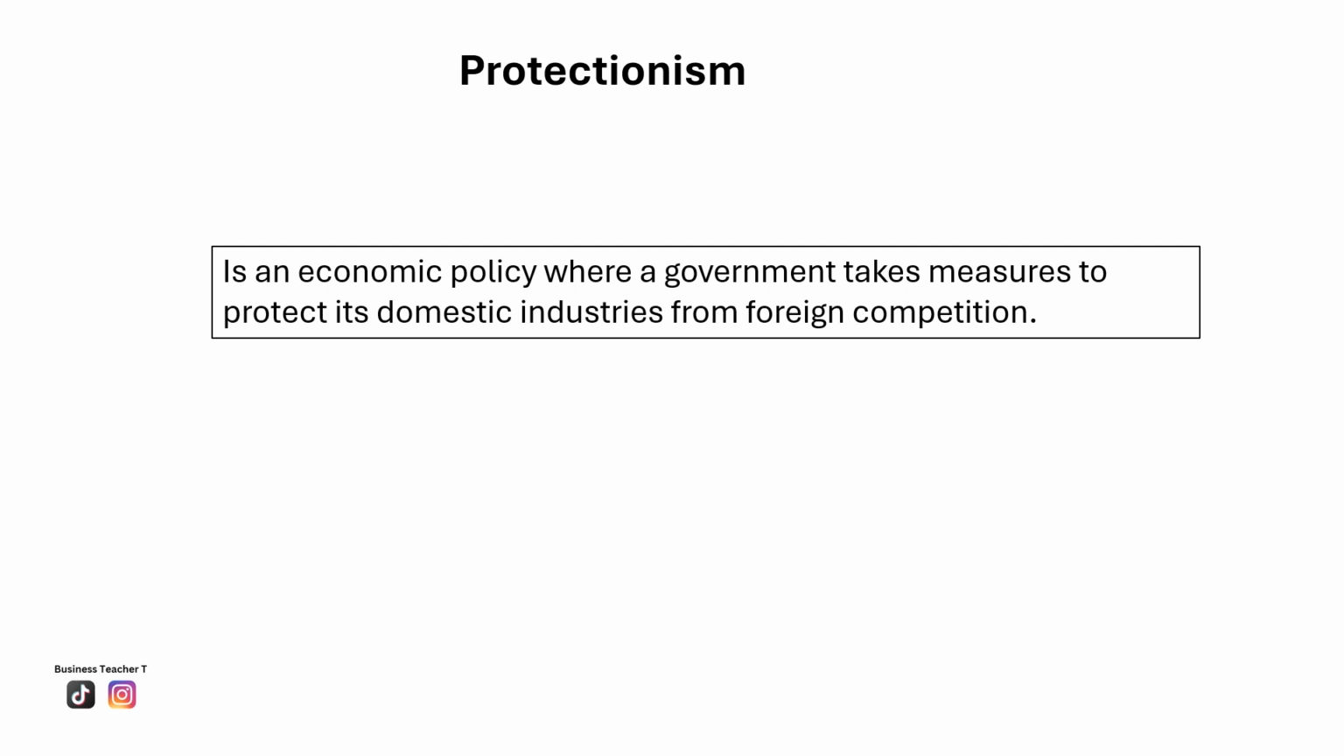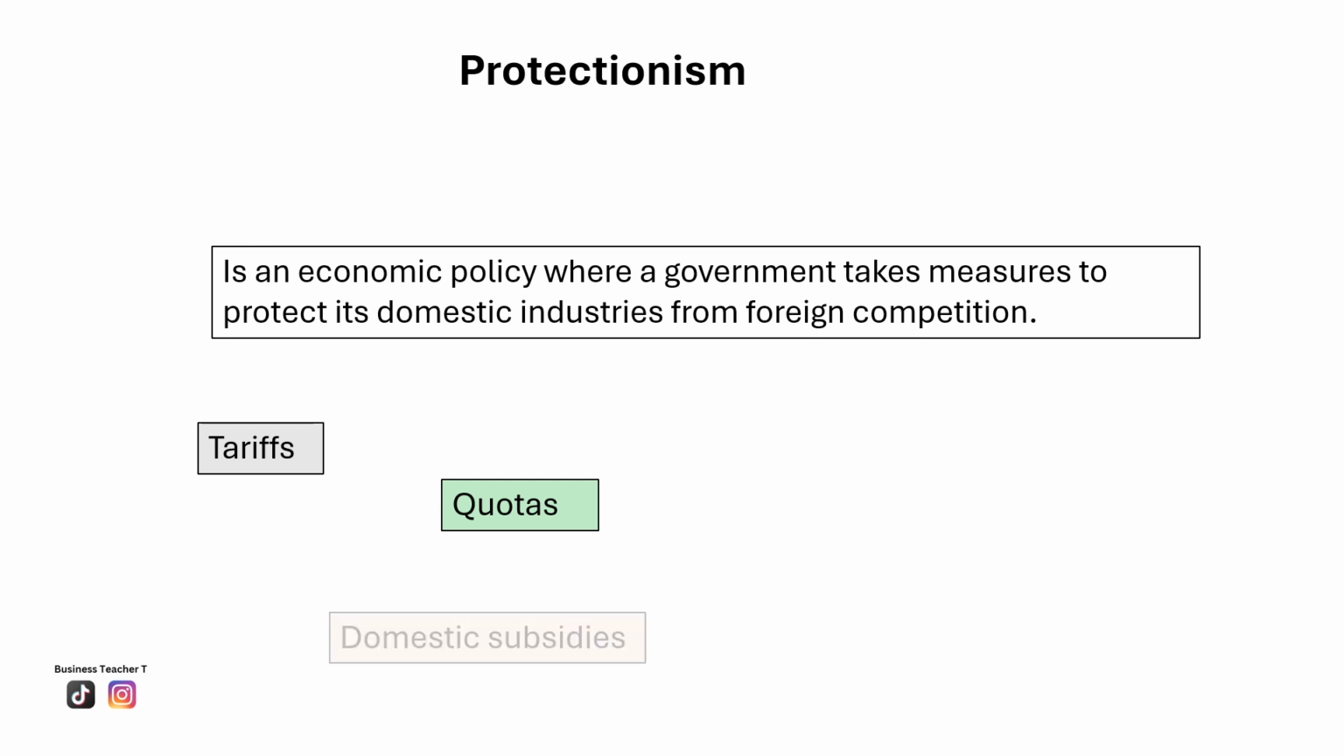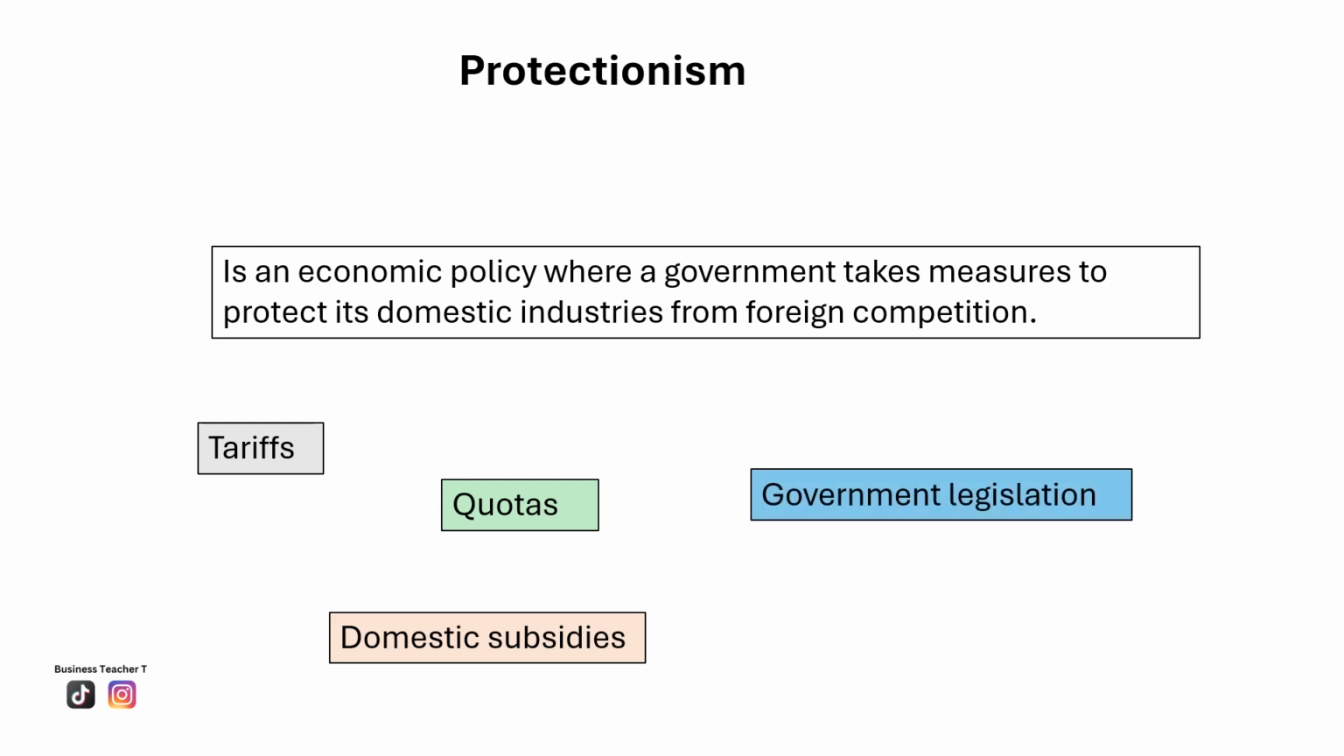The government may decide to add taxes on imports, which is a tariff. They may limit how much can be imported into the country, which is known as a quota, or give money to local businesses to help them compete. These are known as domestic subsidies. They may have laws and regulations that restrict international trade, government legislation. The aim is to help local companies grow and keep jobs within the country.